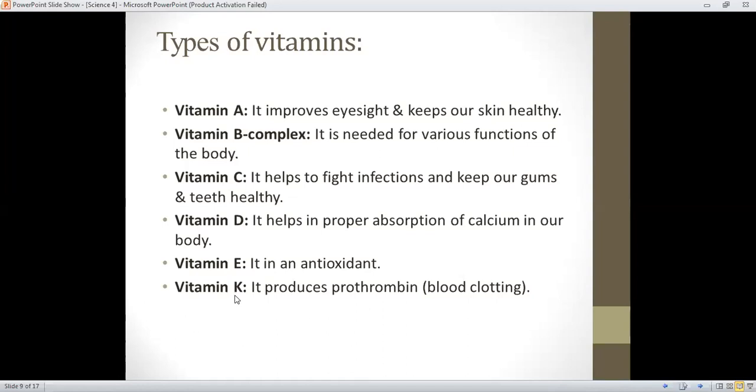Then vitamin K produces prothrombin. Prothrombin is the factor that helps in blood clotting. Means if someone is injured and the blood keeps flowing continuously, there might be a loss of blood and the person could die. But because of this vitamin, the blood clots quickly, so the person can survive at that time.